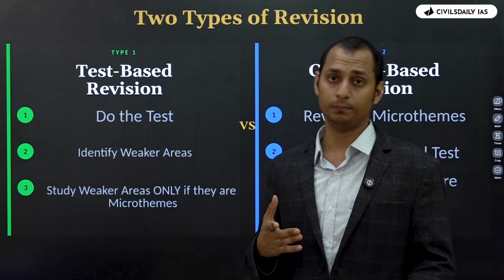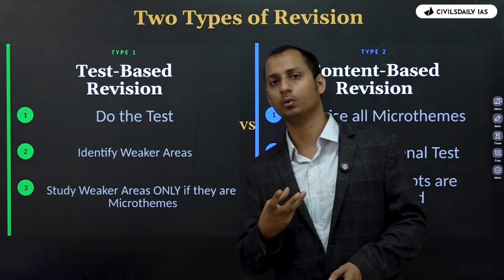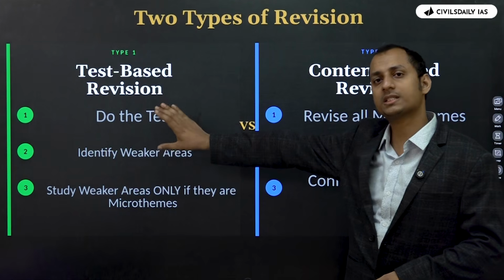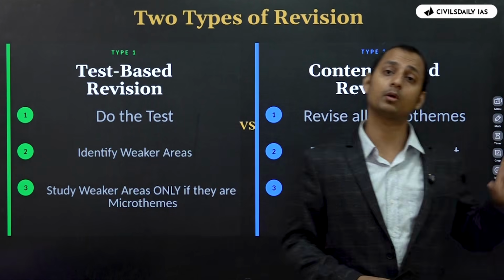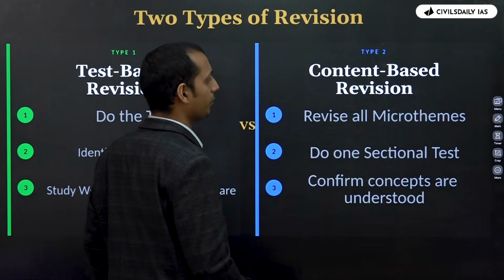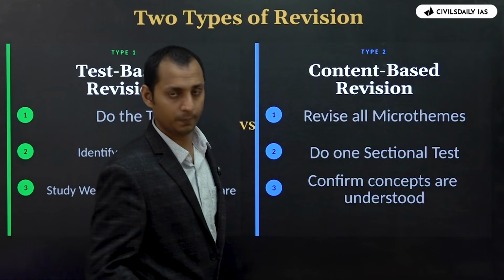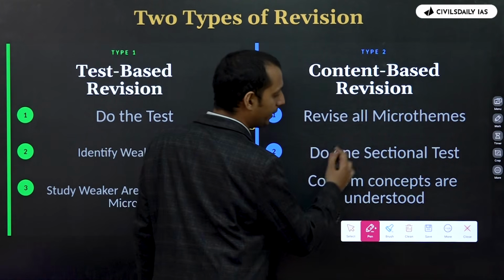Now, if you're someone who feels that you want to study first, then what can you do? You need not go with the test-based revision approach. Rather, you can go with the content-based revision approach. Now, in the content-based revision approach, what do you do? You don't take 2 sectional tests. You only take 1 sectional test.